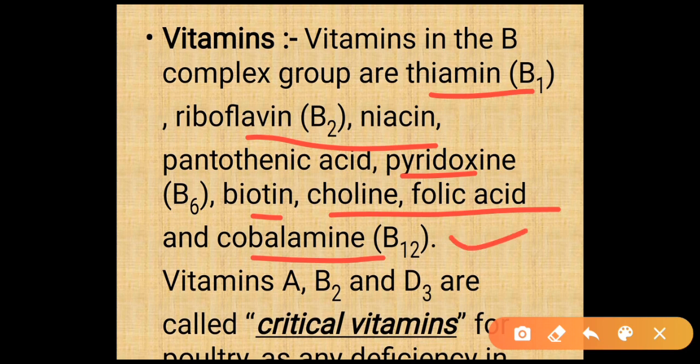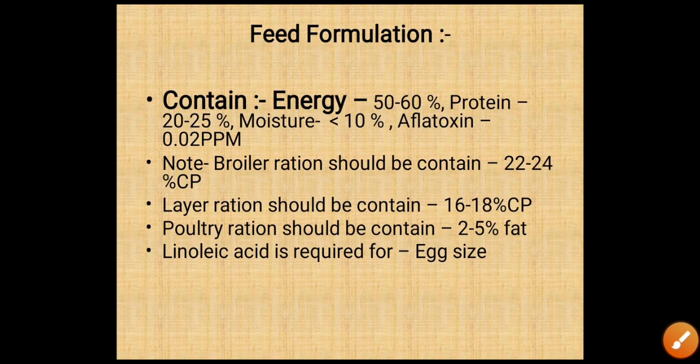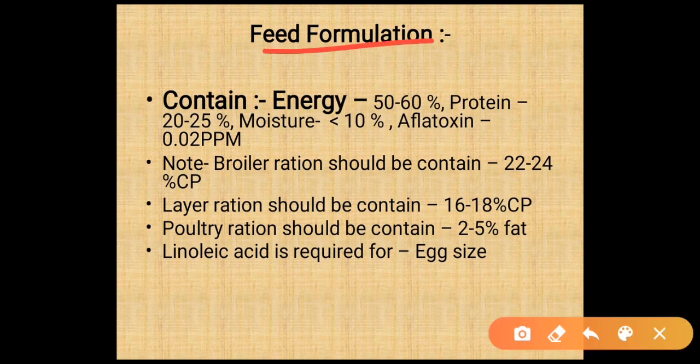Vitamins A, B2 and D3 are called critical vitamins for poultry, as any deficiency in their feed is harmful. Feed formulation contains energy of about 50 to 60%. There should be protein of about 20 to 25%. Moisture should be less than 10% and aflatoxin content should be 0.02 ppm.